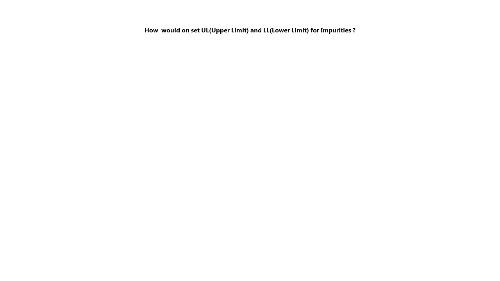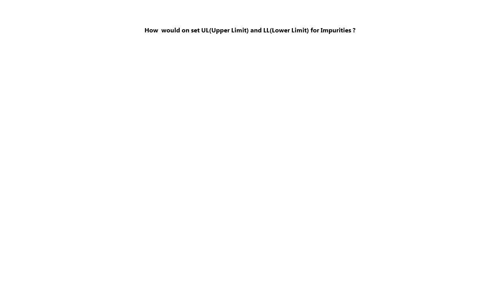How would one set upper and lower limits for impurities? Well, that's really going to depend on your method. When setting any limits, you probably need to look at some historical data over time to see where the limits fall, but we'd have to go back to the basics and look at what the thresholds are for reporting impurities. You have the ability to set those guidelines in the impurity section of the processing method. You could then set your appropriate limits in the Limits tab of the processing method. So it really depends.